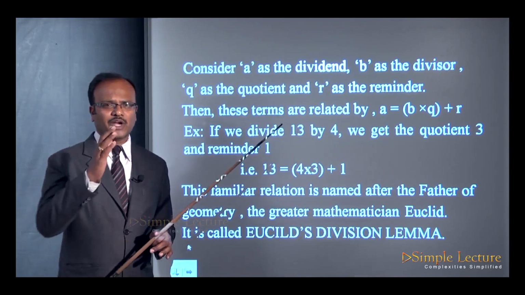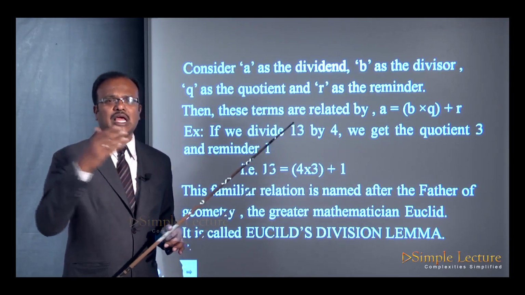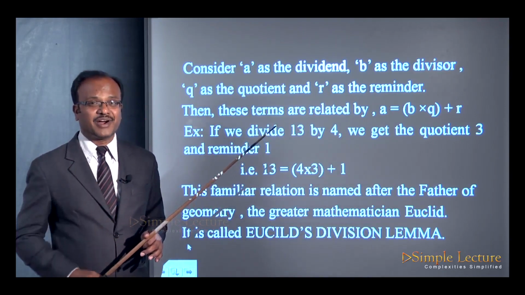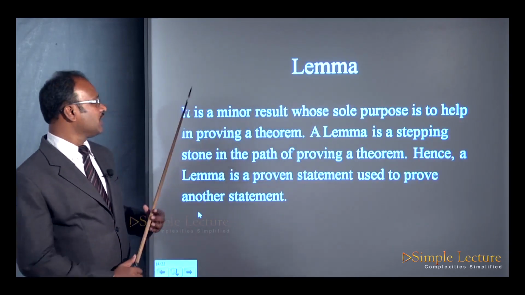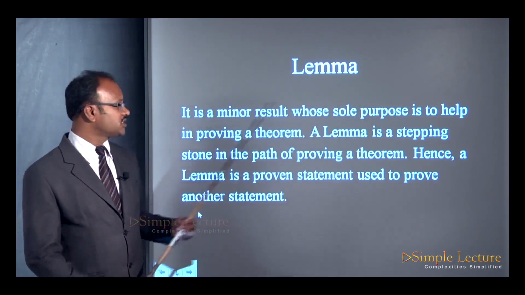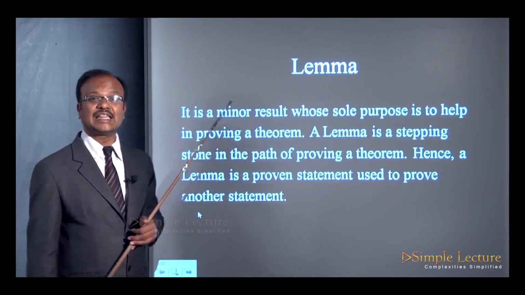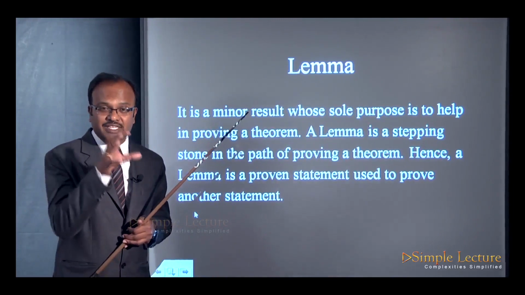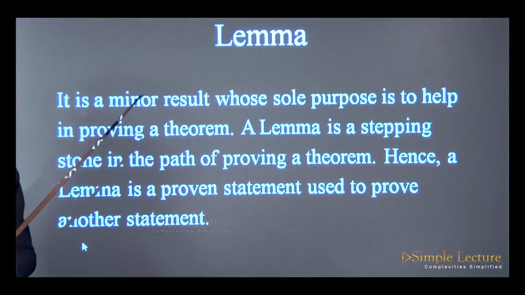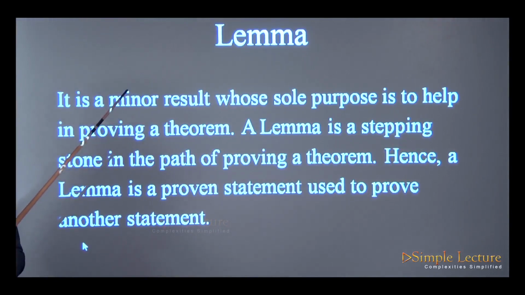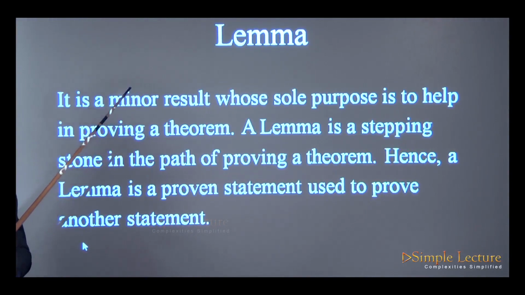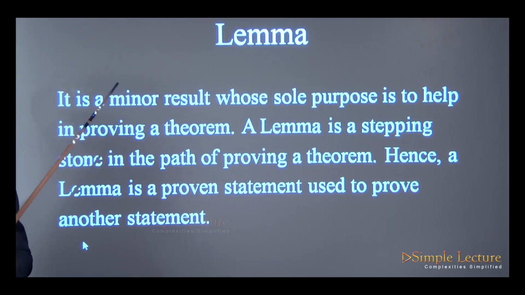You might be wondering why suddenly the term lemma came here. A lemma is nothing but a minor result whose sole purpose is to help in proving a theorem. That means this result we have now will be used in proving a theorem. Hence any minor result that can be used to prove a theorem, we call it a lemma.